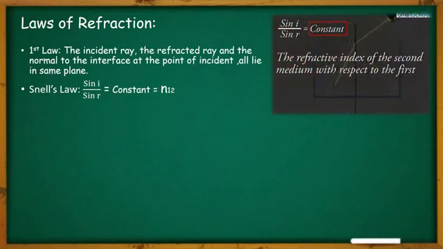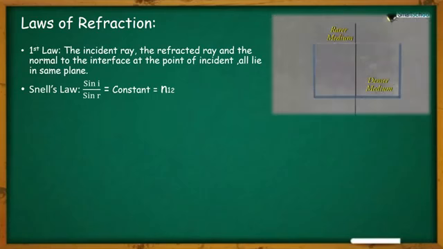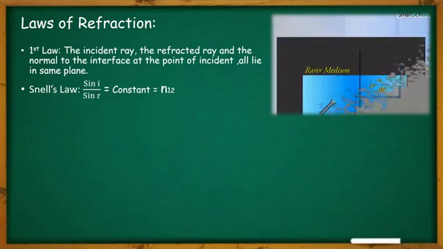This constant is particularly the refractive index of the given medium as compared to the other one. Whenever light travels from a rarer medium to a denser medium, it bends. One thing you must note: if it travels from rarer to denser, it bends towards the normal, and if it travels from a denser medium to a rarer medium, it bends away from the normal. This happens due to the change in speed of light in the two different media.